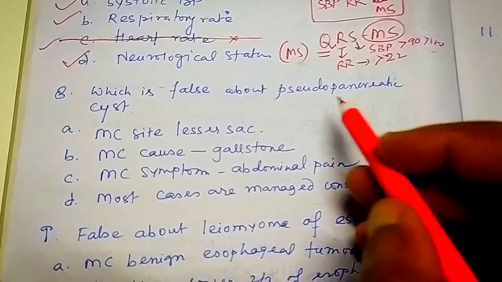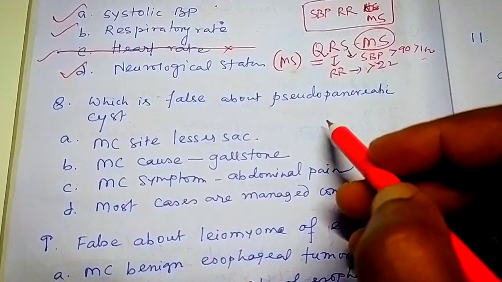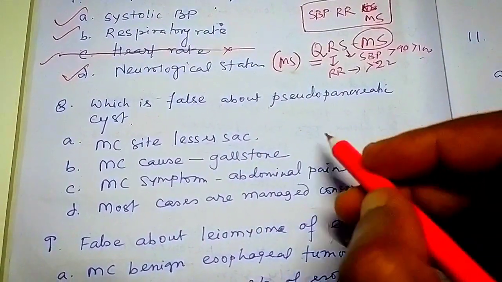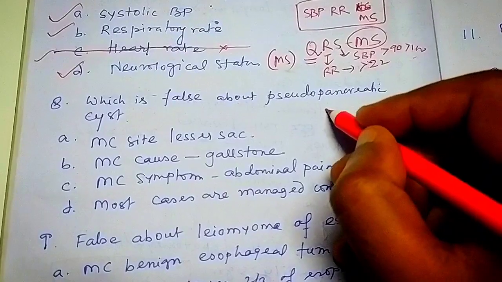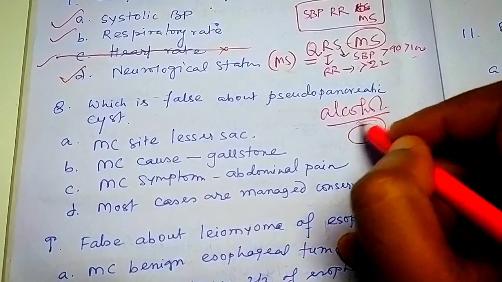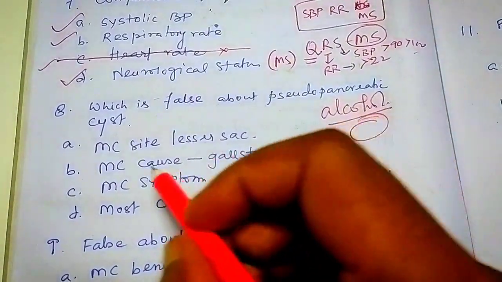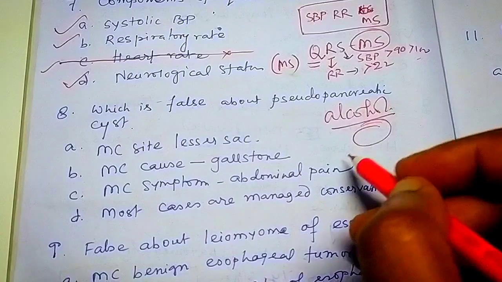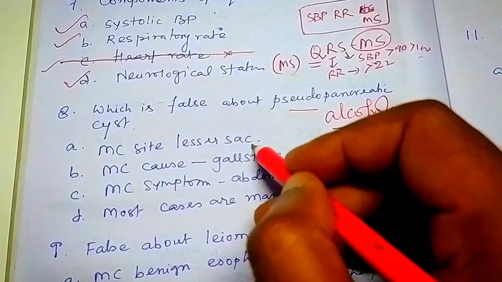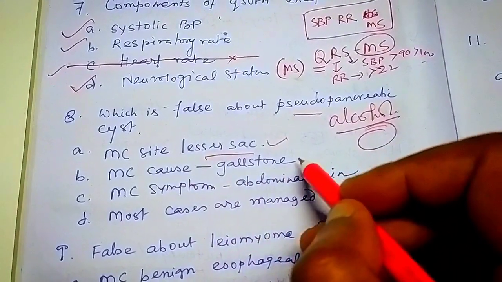Next question. Which is false about pseudopancreatic cyst? What is pseudopancreatic cyst? Anyone knows? Yes. Pseudopancreatic cyst is basically formed due to alcohol intake. It contains enzymes. Most common site is lesser sac. Correct. Most common cause is gallstone.